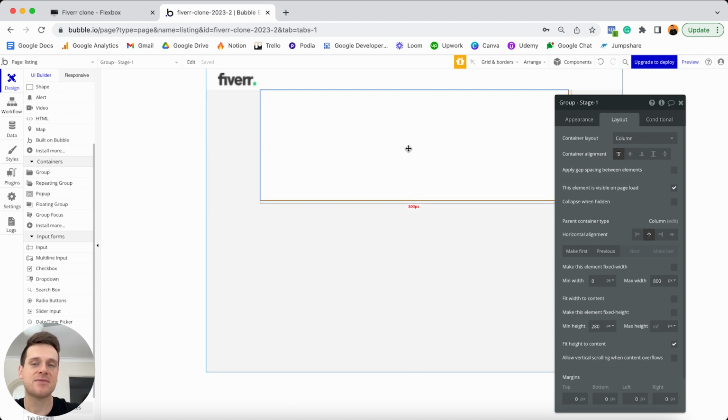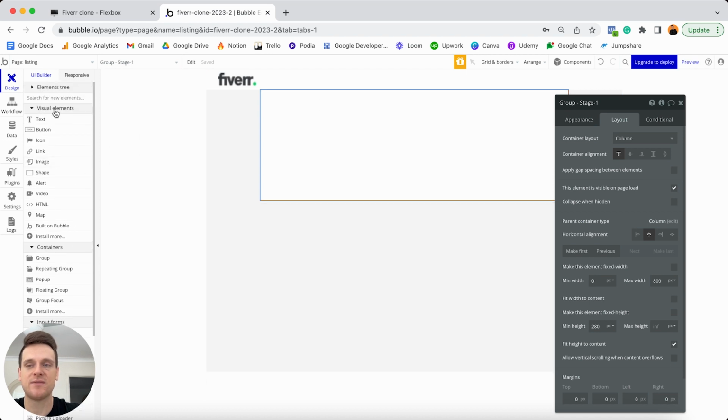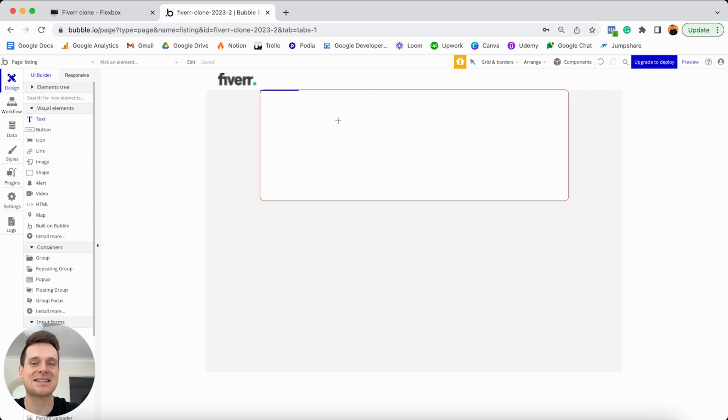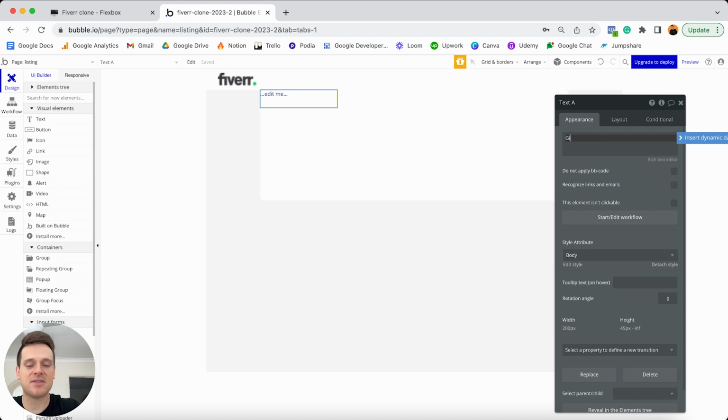And now inside of this group, we can start adding in all of our elements. The very first thing I'd like to do is just add a heading inside of this group. So I'm going to scroll on up to our visual elements, grab a text element and add this in. And I'm going to have this display the words gig overview.